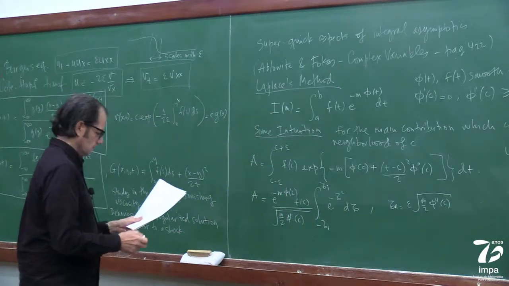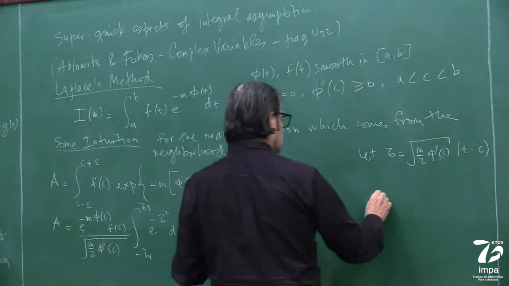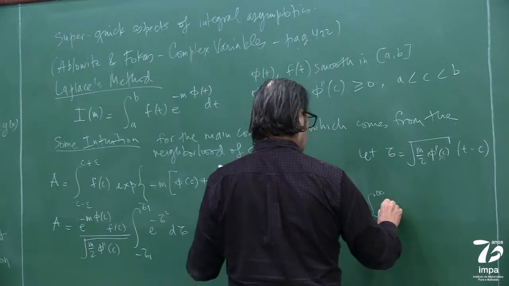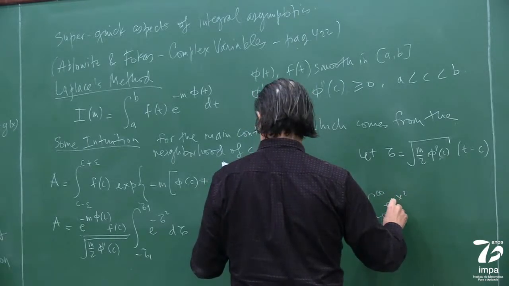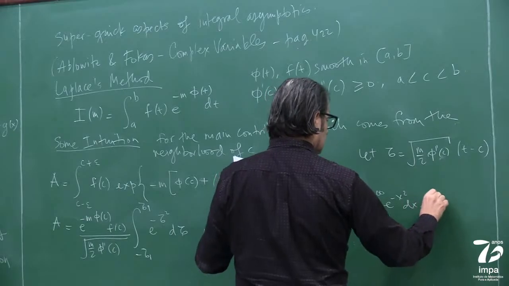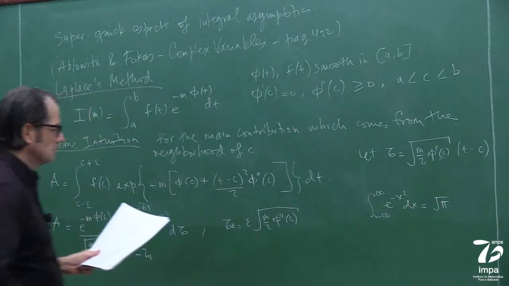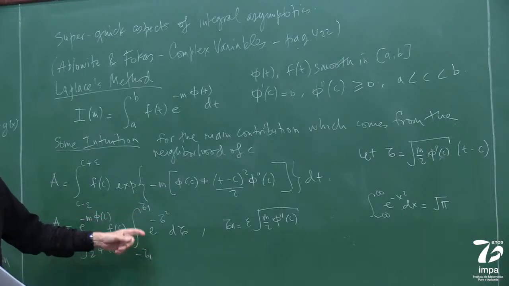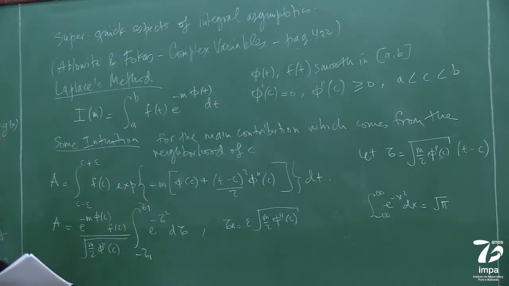Okay. We will use the fact that this is square root of pi. So this is smaller than that. I mean, it's just a little portion of that, right? And therefore,